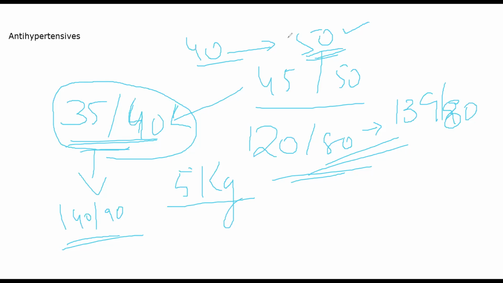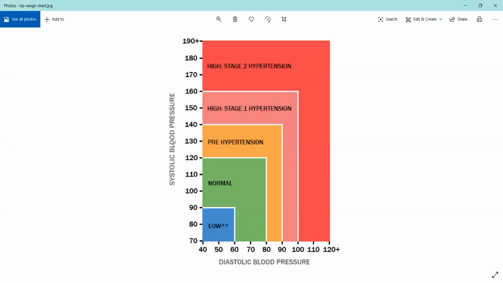Now coming to classification of blood pressure, let me show you one image, hold on. See, so this is how blood pressure is classified. Now if you can see here, the normal range for blood pressure, on the y-axis you have systolic and on the x-axis you have diastolic blood pressure, is 90 to 120 over 60 to 80. Anything below 90 by 60 will come under low blood pressure, hypotension. Okay, that is a different problem altogether. We will not deal with that for now.